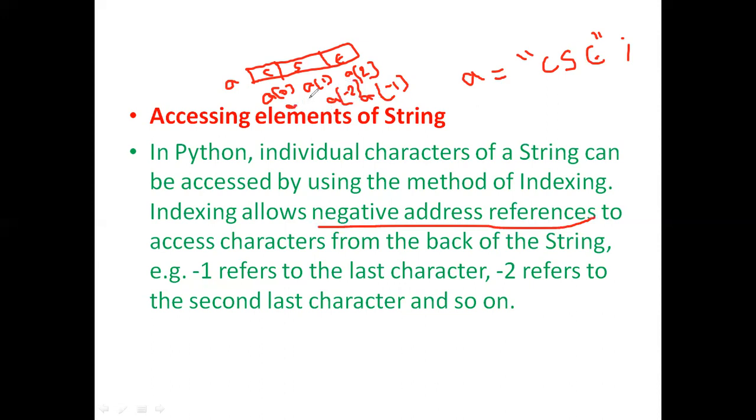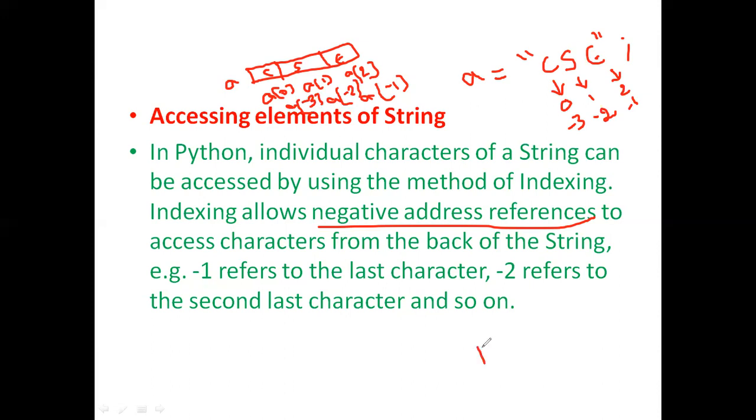The first one will have a of minus 3. And if we have a longer string, then a of minus 4, a of minus 5, a of minus 6, and so on. So the first character inside the string can be accessed by the index 0 and minus 3. If you print a of 0 and a of minus 3, C will be printed on the output. The second character in the given string will be accessed by positive 1 and negative 2. And the third character inside the string can be accessed by positive 2 or negative 1.